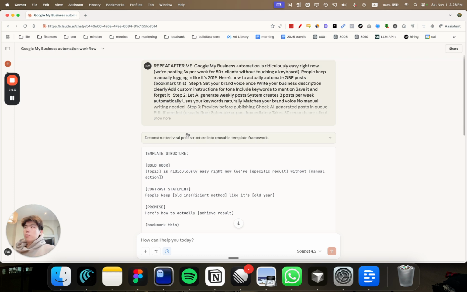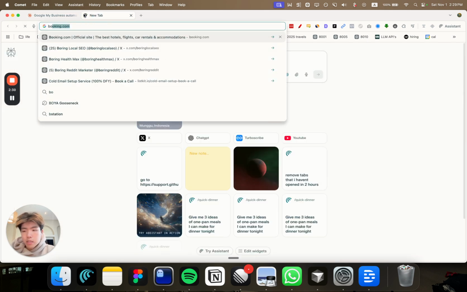So when we're trying to find tweets that go viral, all we're trying to do is decompose the tweet that went viral into a structure so that we can spam it over and over. I will go over one example that went viral.